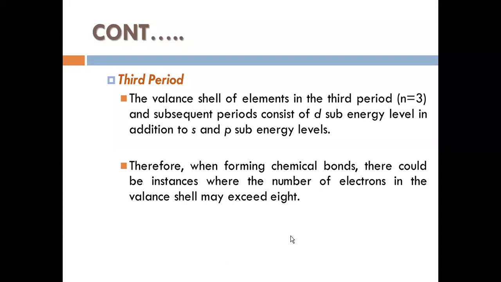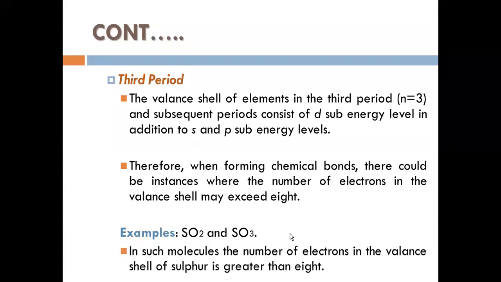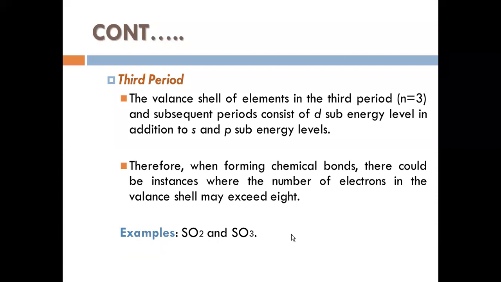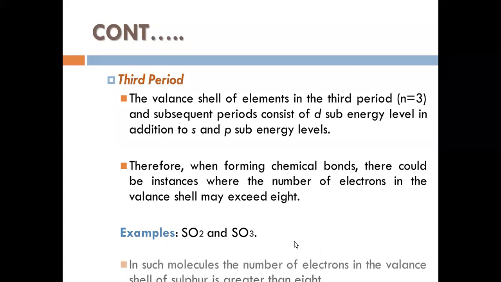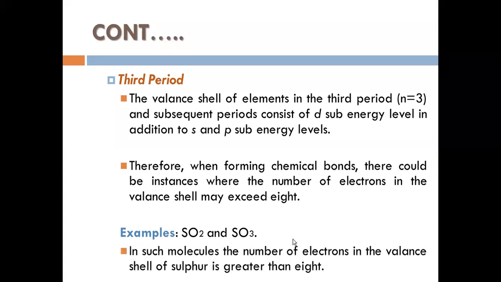The example is sulfur: sulfur dioxide and sulfur trioxide. Sulfur's valency electron count is 6. Once it makes bonds, it can exceed the octet. In such molecules, the number of electrons in the valency shell of sulfur is greater than 8. So we will speak about that.